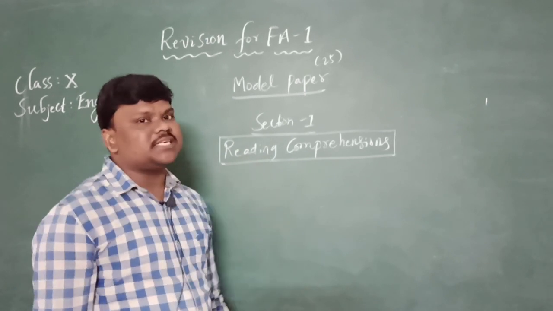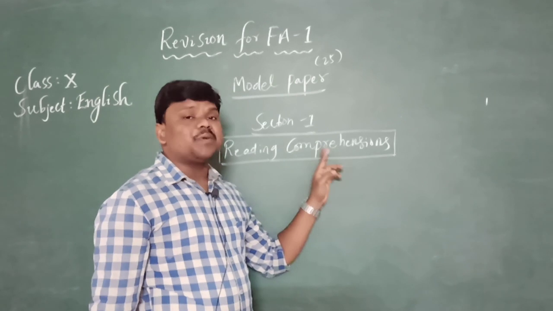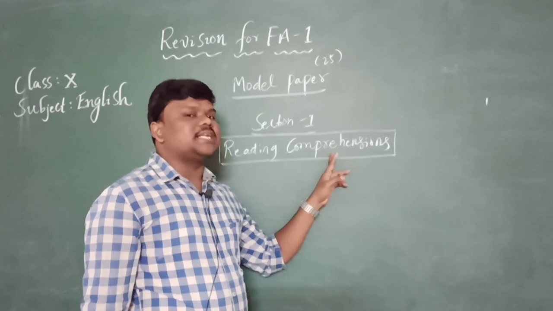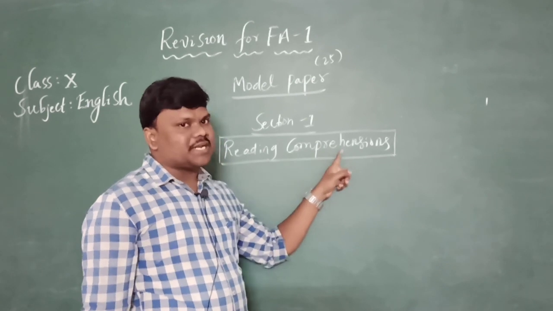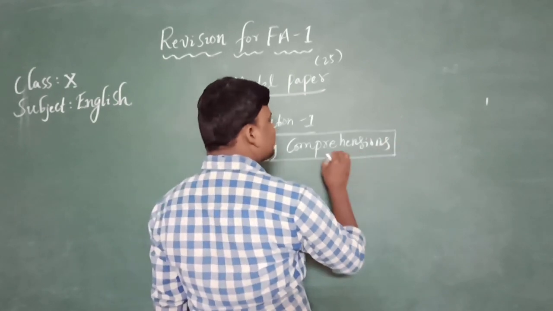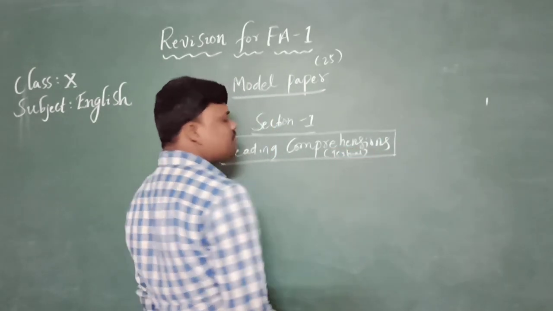The first academic standard is reading comprehension. Comprehension is nothing but to clearly understand. These reading comprehensions are going to be given from the textual lessons.